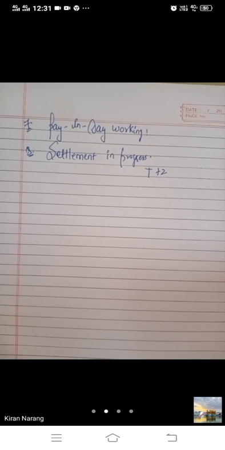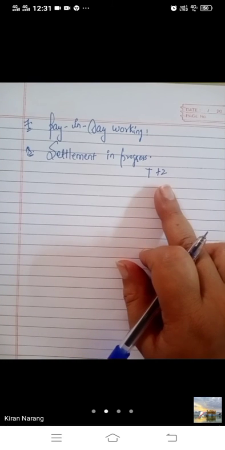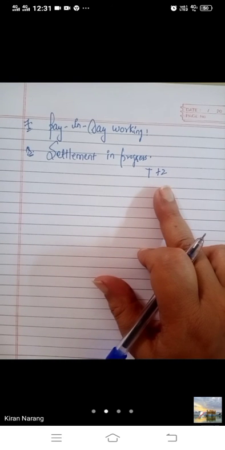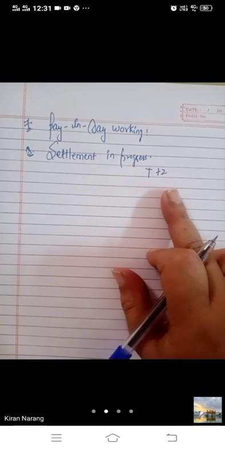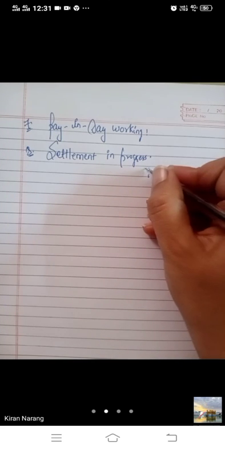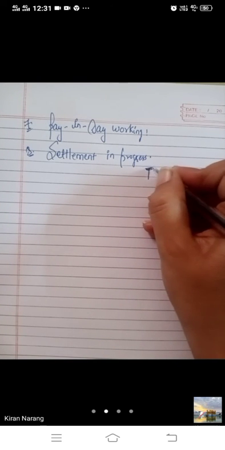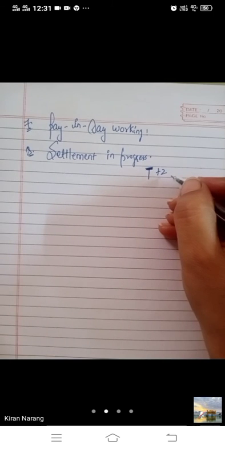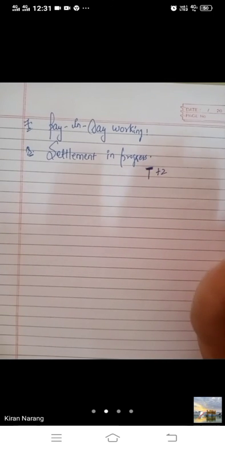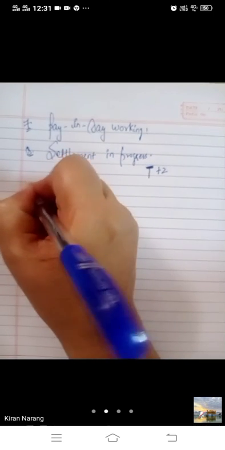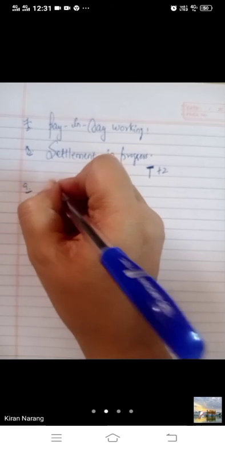The settlement cycle is T plus 2 day on a rolling settlement basis with effect from 1st April 2003. Since 1st April 2003, we are dealing with T plus 2. This is the settlement in progress. If you have transacted on Monday, most probably on Wednesday you have to make the payment and receive all the shares.